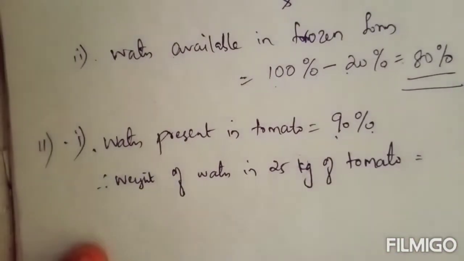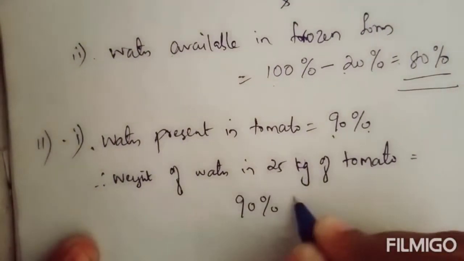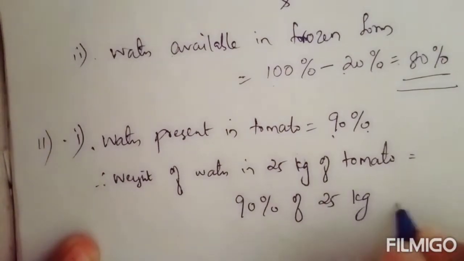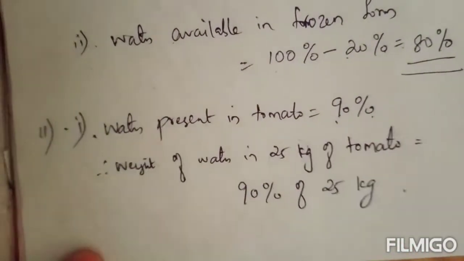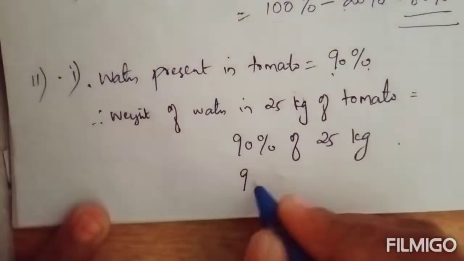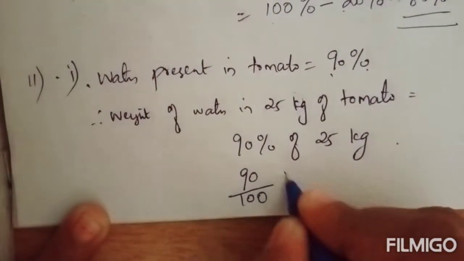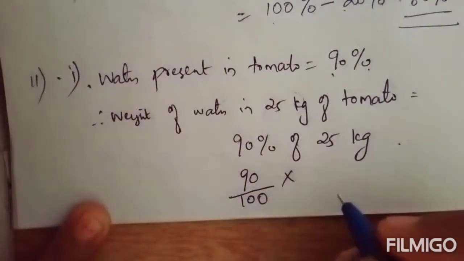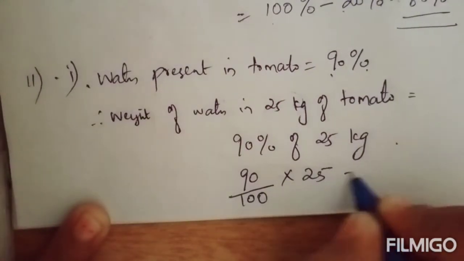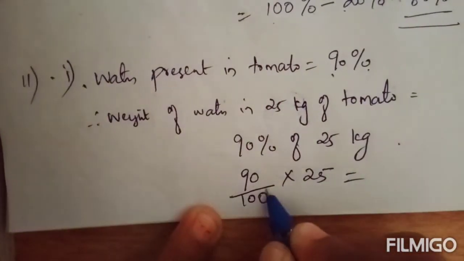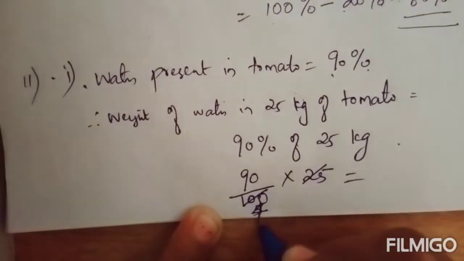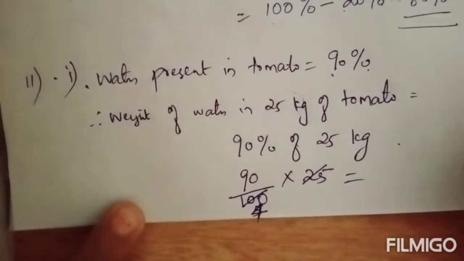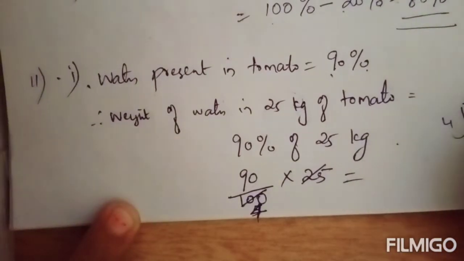So how can we write? 90% of 25 kilogram of tomato is water. Okay, 90% of this 25 kilogram, how can we find? 90%, you can write it as 90 by 100 of, just replace that by multiplication sign, then 25. Now this 25 and 100, it will be 4 here. Now 90 by 4. On dividing 90 by 4, what will you get?